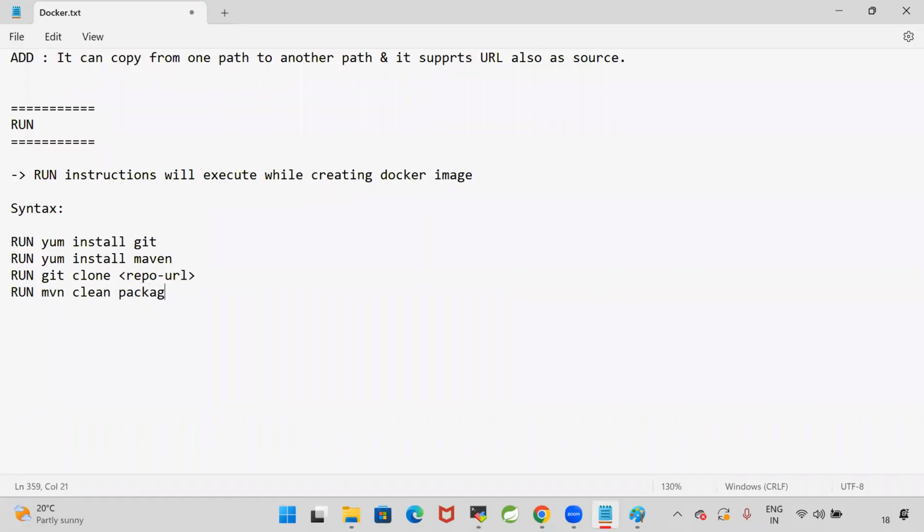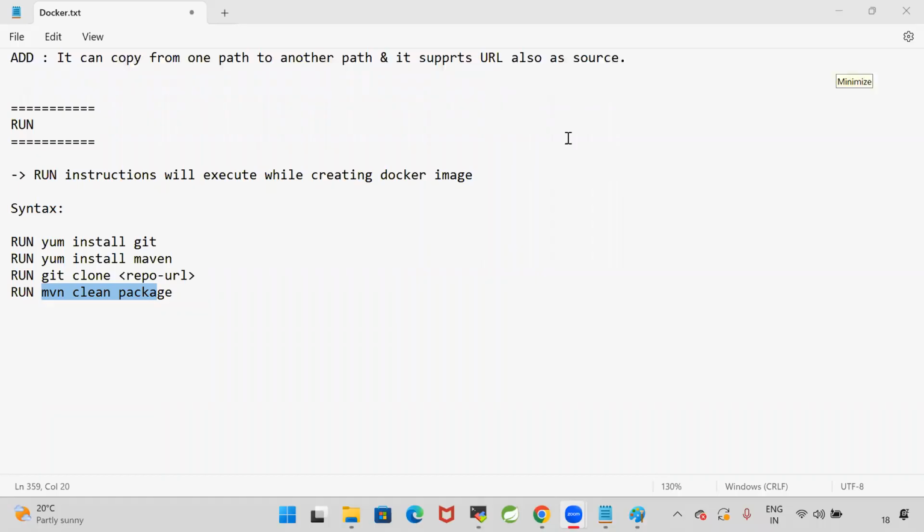Like this. So here my code is available in GitHub. In order to download that code, I need to install the Git software. And I want to compile that code by using Maven. For that, I will use mvn clean package. So when your Docker image is being created, if you want to execute some Linux commands, you can go for run. Yum install git is used to install the Git software. Yum install maven is used to install the Maven software. Git clone is used to clone the repository. MVN clean package is used to clean and package our Maven project.